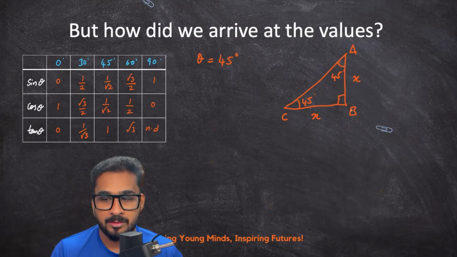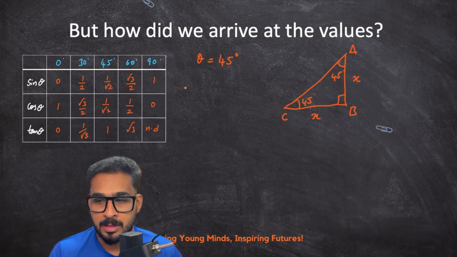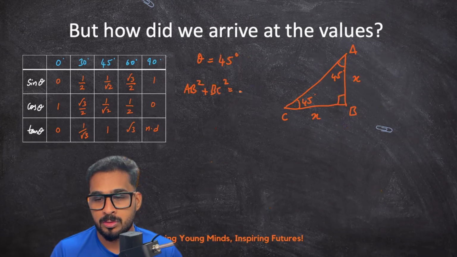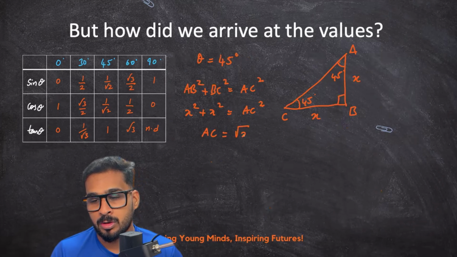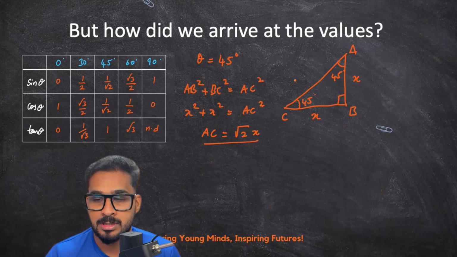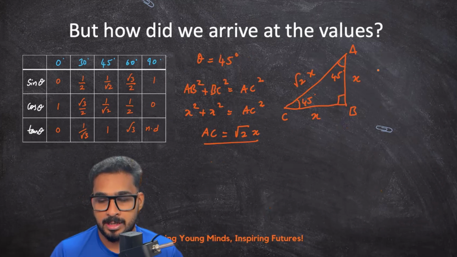By using the Pythagoras theorem, that is AB square plus BC square is equal to AC square, I can write x square plus x square equal to AC square, and the AC value I can write to be square root of 2 into x.